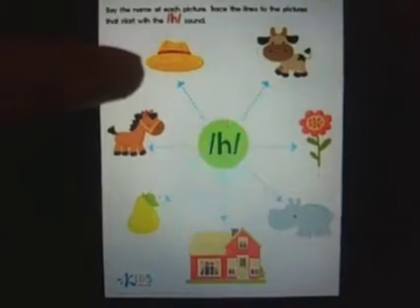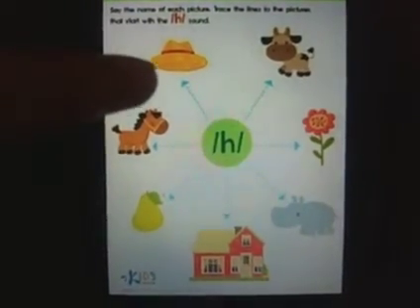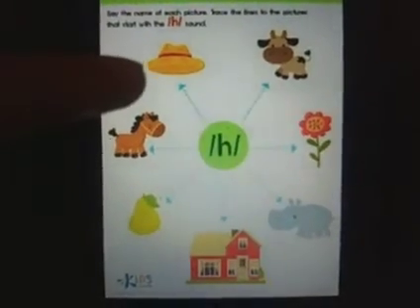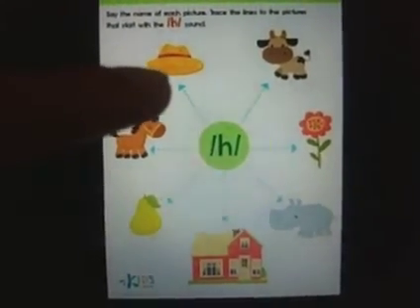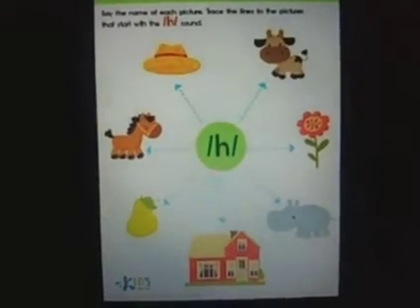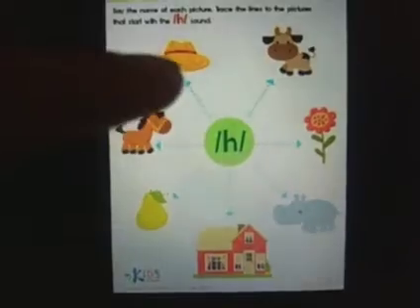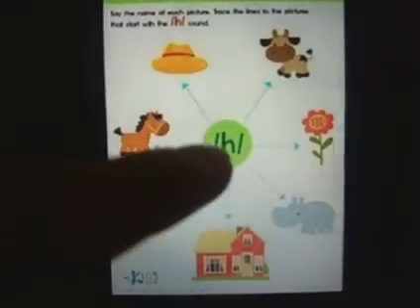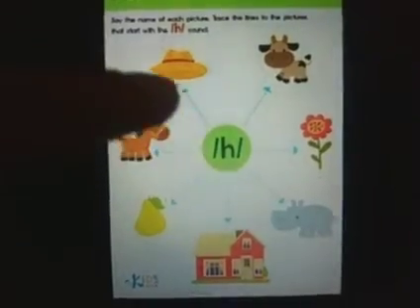Is the starting sound h in the word hat? Yes, hat. It begins with the sound h. So you can use your color pencil or your color pen and trace over this line and join it with the letter h over here. Trace over this dotted line.